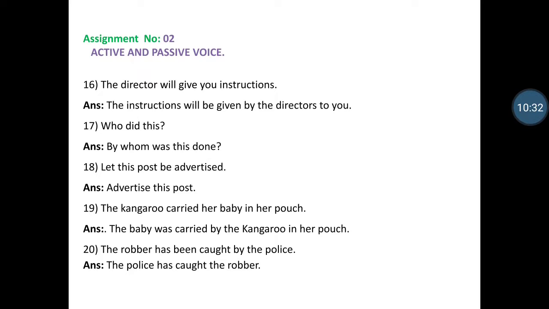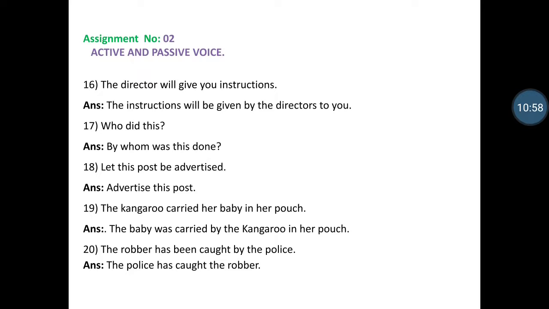The director will give you instructions. The instructions will be given to you by the director. Either way, in two ways we can write down the sentence. The instructions will be given by the director to you, or the instructions will be given to you by the director.